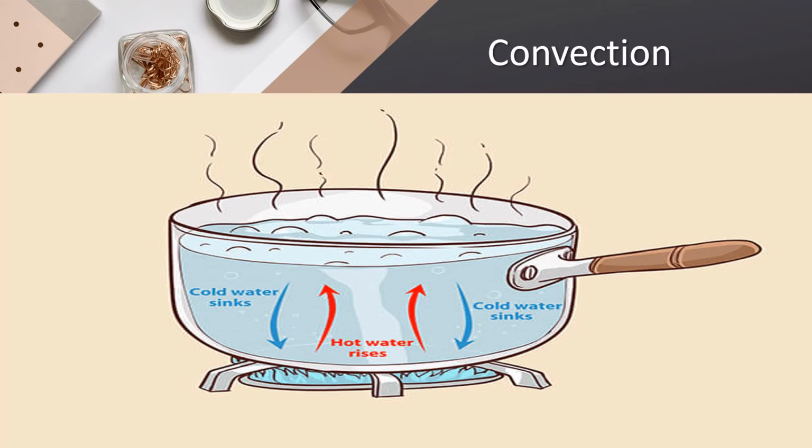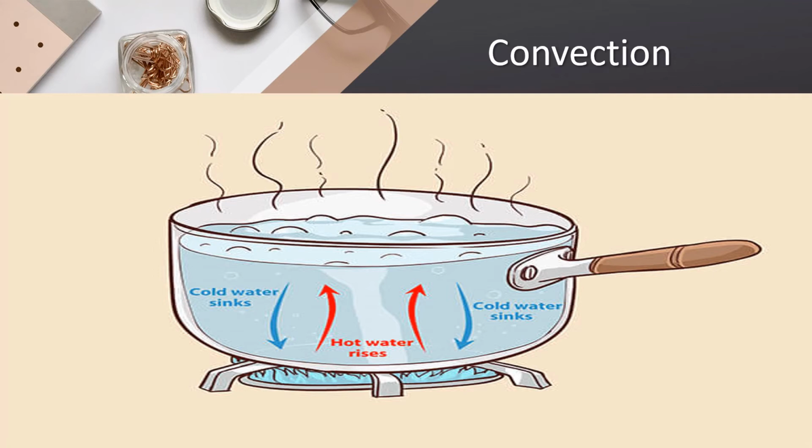So convection means the cold water sinks and hot water rises. The upward movement of warm air and the downward movement of cool air is called convection. So we can say it has a convection current. This convection will give rise to the convection current. The upward movement of hot air and downward movement of cold air is like a cycle.